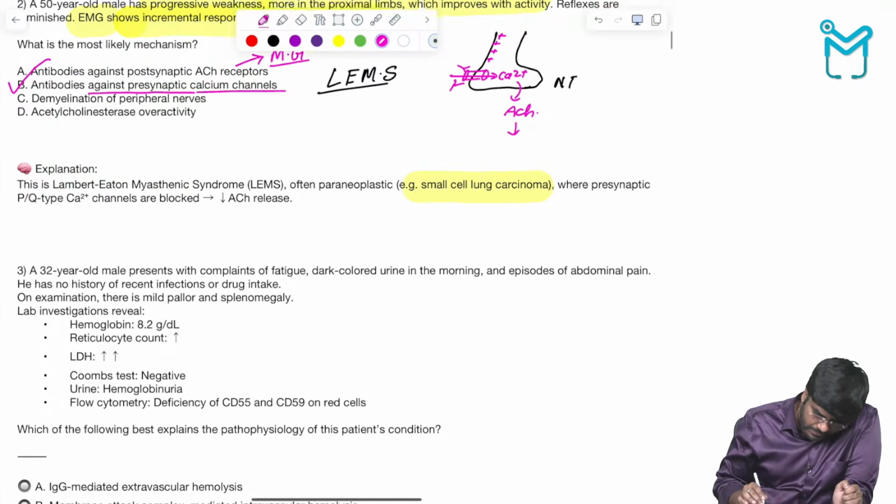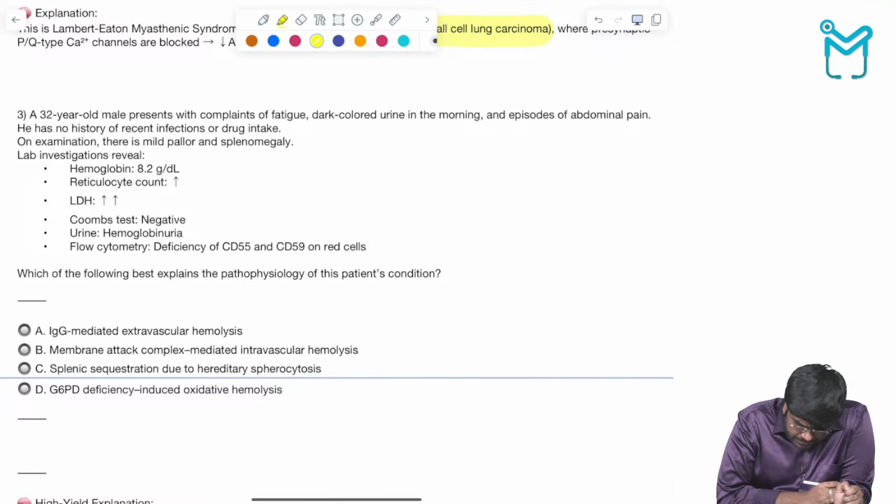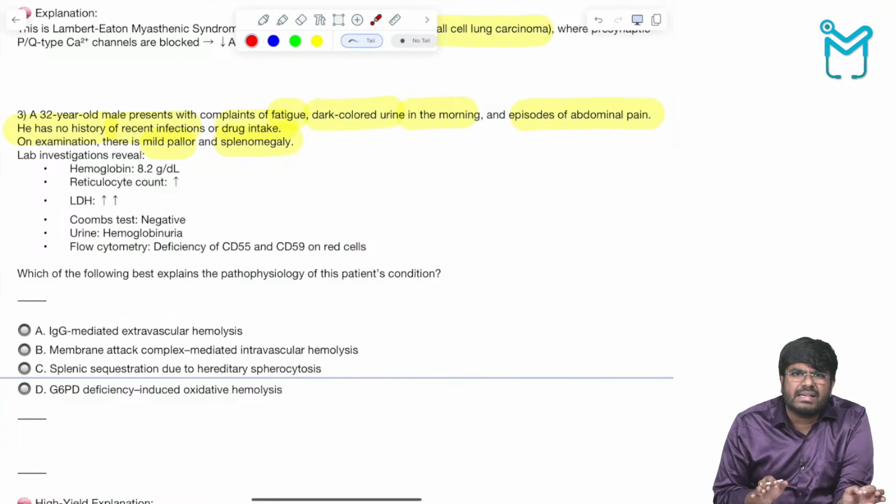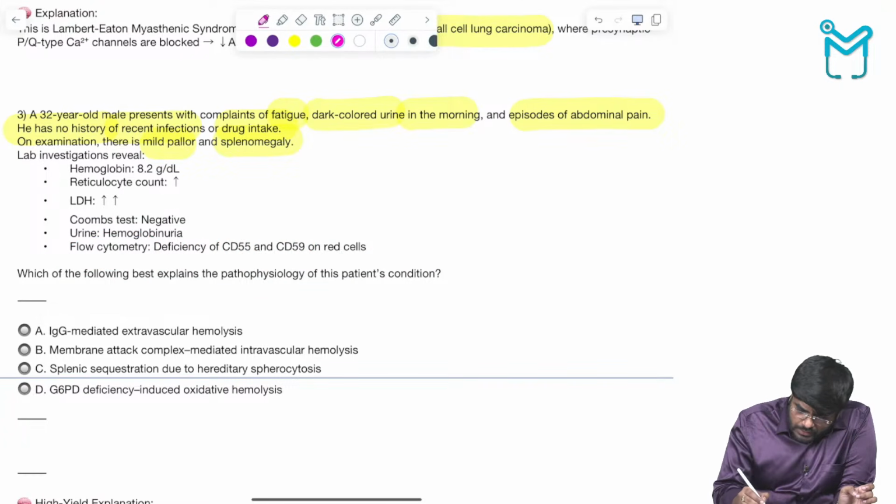Okay, so done. Next, a 32-year-old male presents with a complaint of fatigue, dark color urine early in the morning, and episodes of abdominal pain. He has no history of recent infection or drug intake. On examination, there is mild pallor and splenomegaly. Look at the lab investigations. Hemoglobin is less, anemia is there, more reticulocyte count, LDH levels are more. In urine there is hemoglobinuria, and flow cytometry shows a deficiency of CD55 and CD59. It's a very classical case of what? Paroxysmal nocturnal hemoglobinuria.